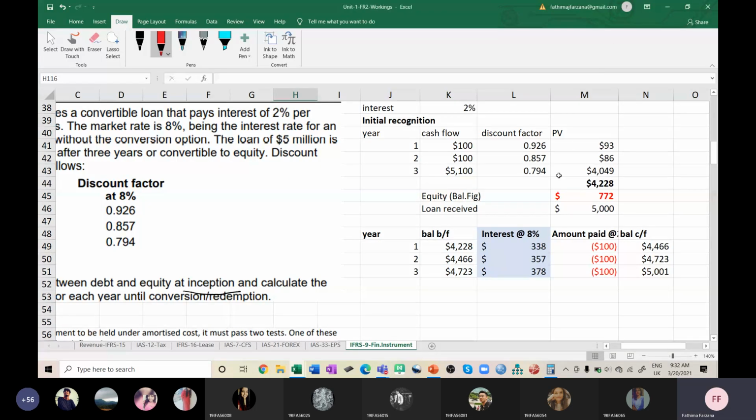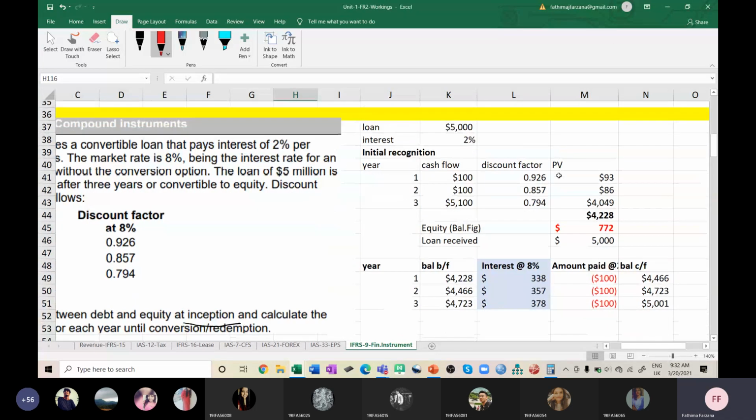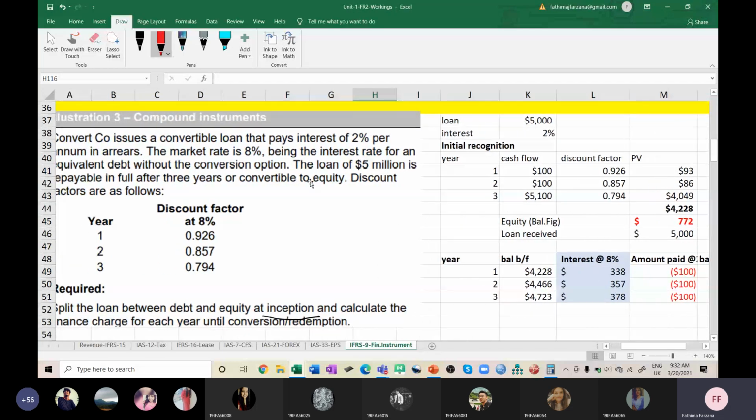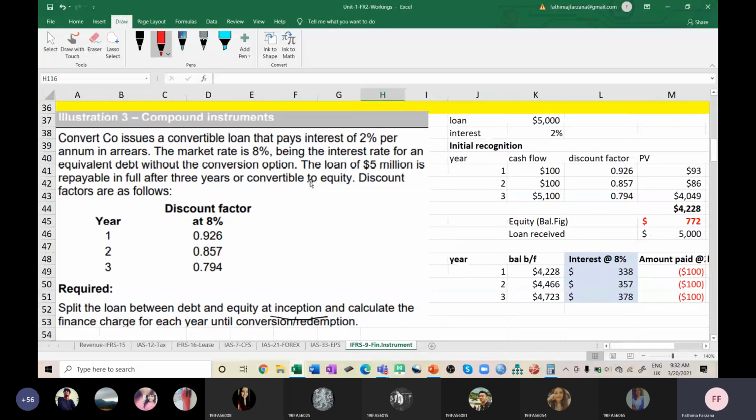In this question, if you see, they didn't tell you how much is the liability component. They just told you that the company is issuing convertible loans, which pays 2% interest, and 8% market rate of interest, and the loan is 5 million. They didn't tell you how much is the equity, how much is the liability component, but they told you the discounting factor.